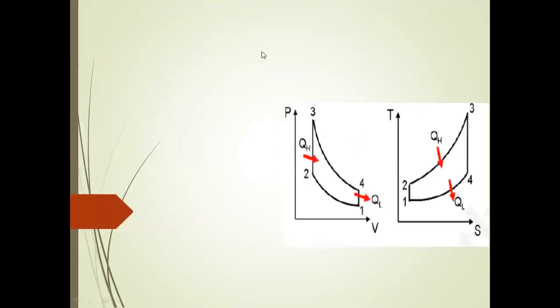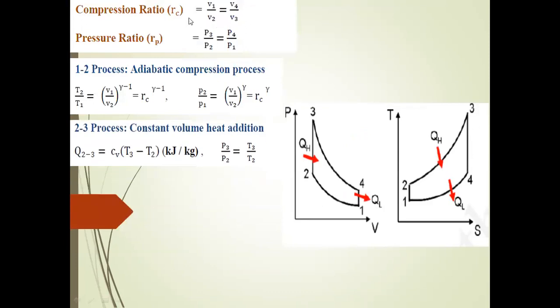In the next slide, we discuss the compression ratio. The compression ratio is based on the stroke volume and clearance volume. V1 by V2 is equal to V4 by V3, and the pressure ratio P3 by P2 is equal to P4 by P1. The first process is process 1 to 2, the adiabatic compression process.